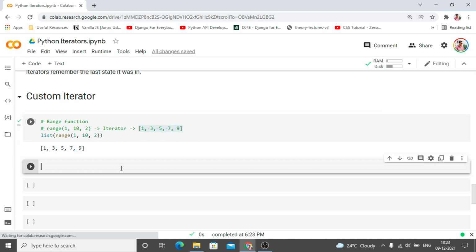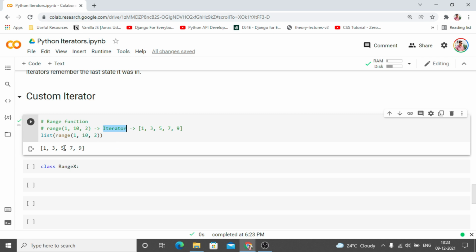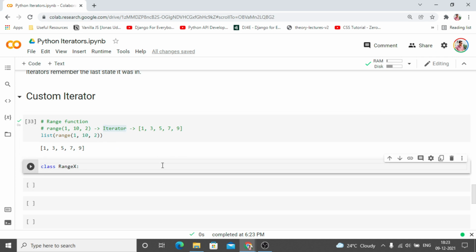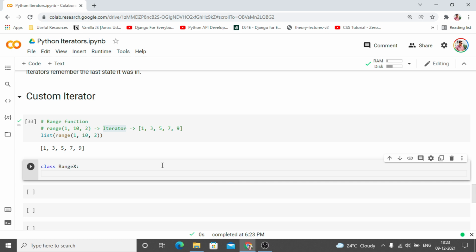Okay, so we are going to create this range function and it will be a class called myRange. Say we are creating a myRange function, or for example let's call it RangeX because it sounds cooler. And this class is going to do the same thing. It is going to return us an iterator when we want it, and that iterator we can use to create this kind of behavior. So let's first start by initializing, and when we initialize, we are going to want to get a low and high and also the step size, right?